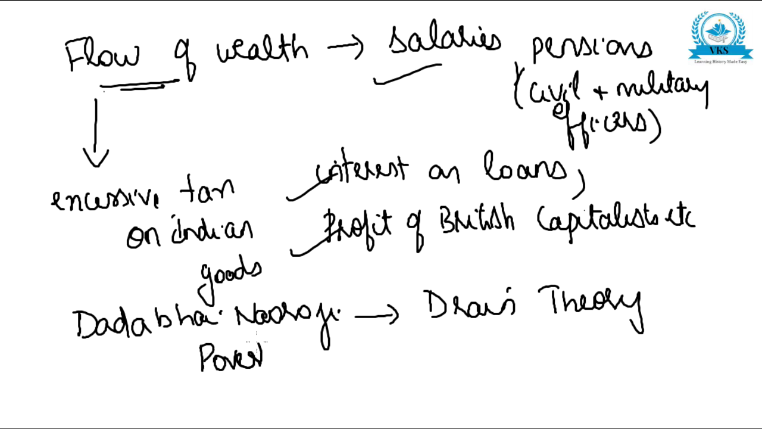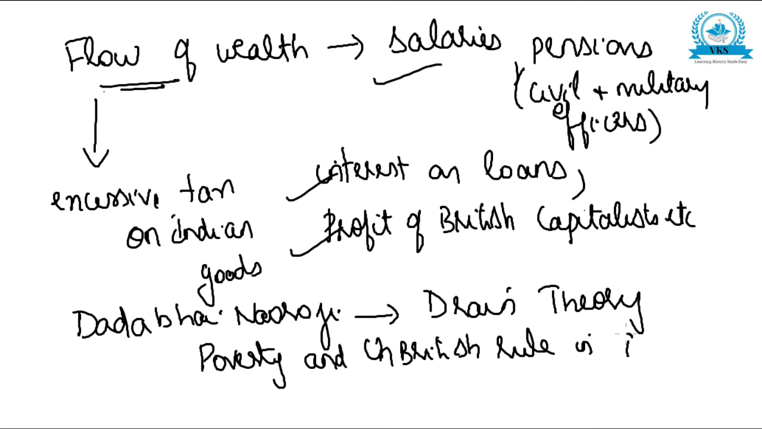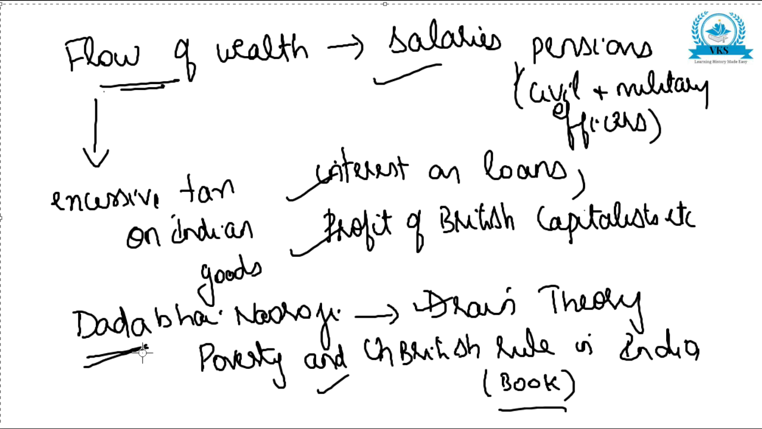The book's name is Poverty and Un-British Rule in India. This was the name of Dadabhai Naoroji's book. In this book, he spoke about the drain theory, and he undertook a campaign. He wanted to educate the Indians through speeches and press about what was happening as a part of British rule. So that was the drain theory of Dadabhai Naoroji.